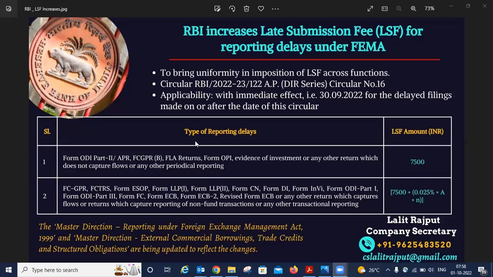Further, RBI has directed that the Master Direction on Reporting under the Foreign Exchange Management Act 1999 and the Master Direction related to ECB, trade credits and structural obligations have to be updated, and the changes have to be reflected in the same. Further, let's go through this circular.